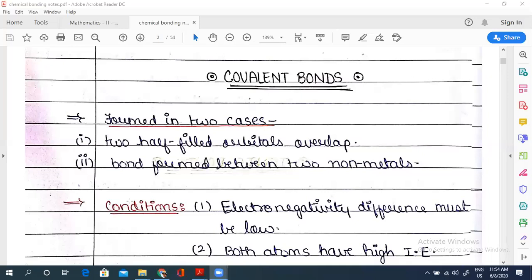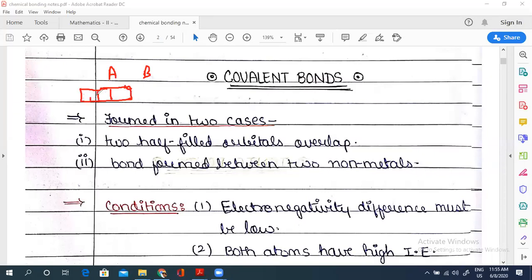The first case is, suppose we have person A and person B. Person A is electron deficient, which means it should have unpaired electrons.